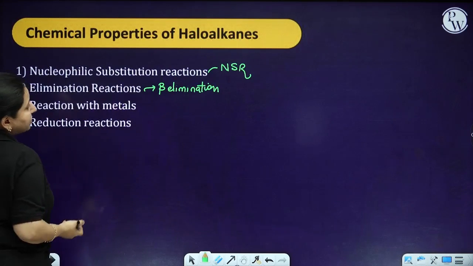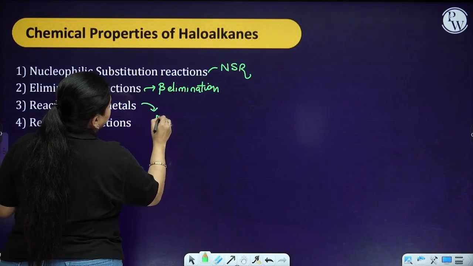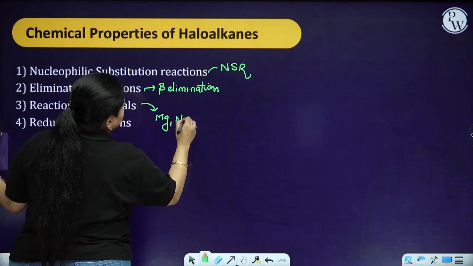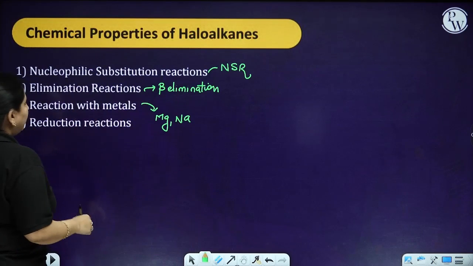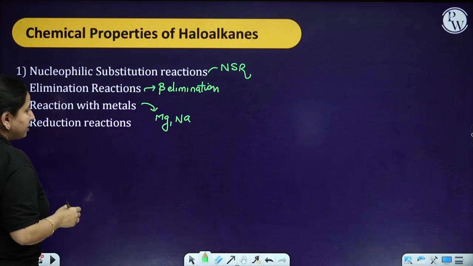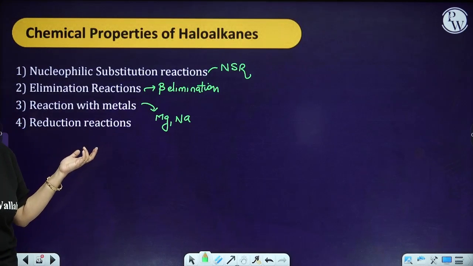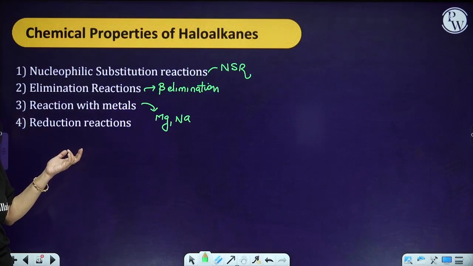Then reaction with metals like magnesium and sodium, and then the reduction reaction, where you use a reducing agent like nickel, palladium, or platinum for the reduction process.